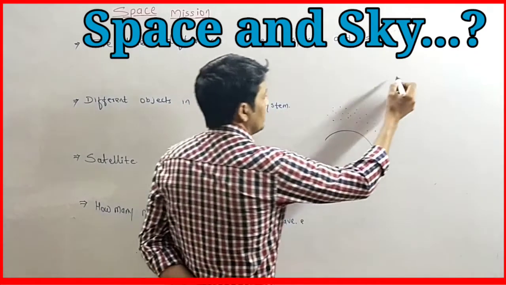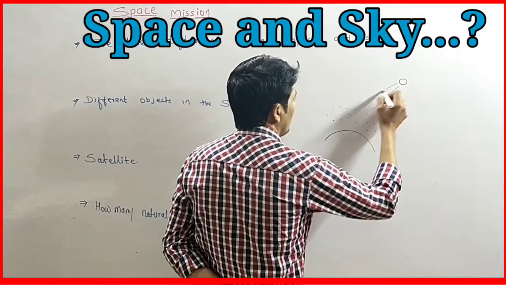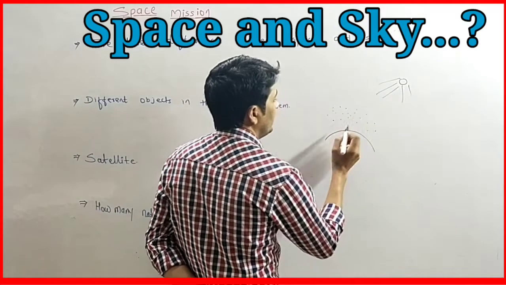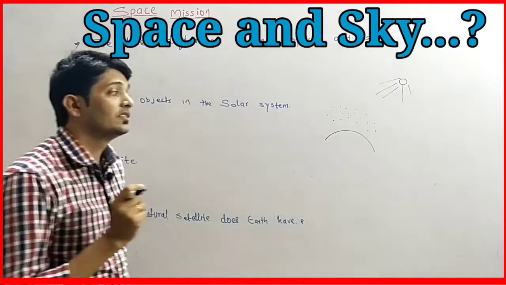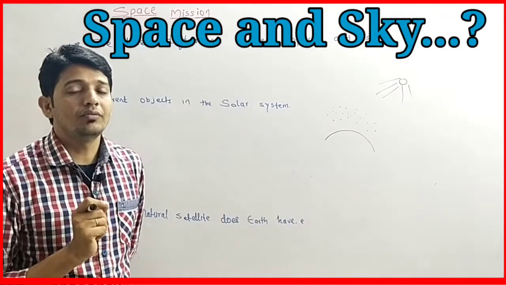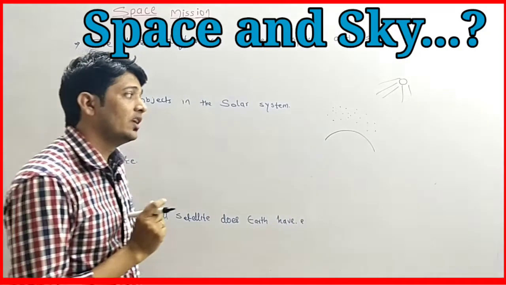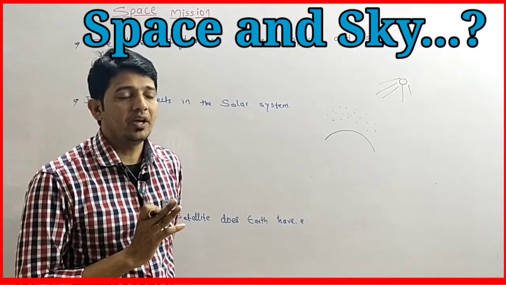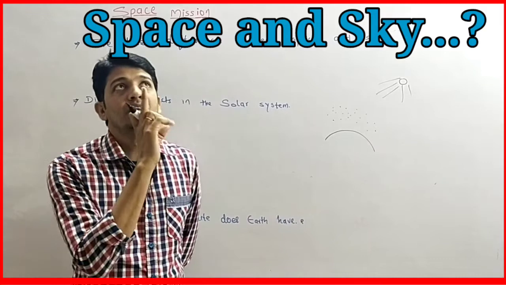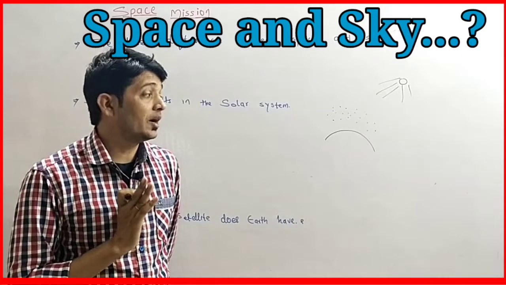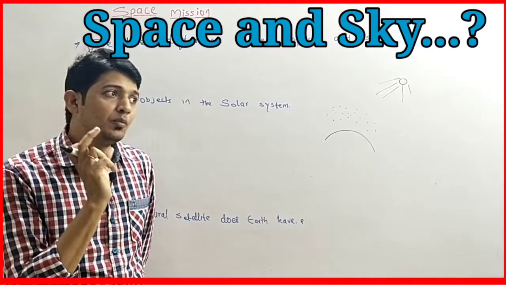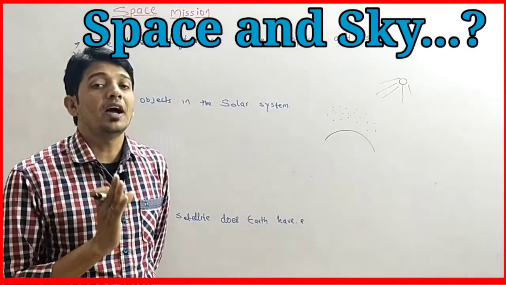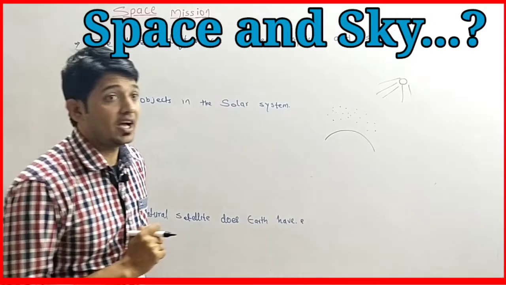So when sunlight comes into our atmosphere, these tiny particles scatter the blue color of light. That blue color of light makes the sky visible. In the daytime when you observe the sky, it appears blue. That blue appearing part of the space is called the sky.